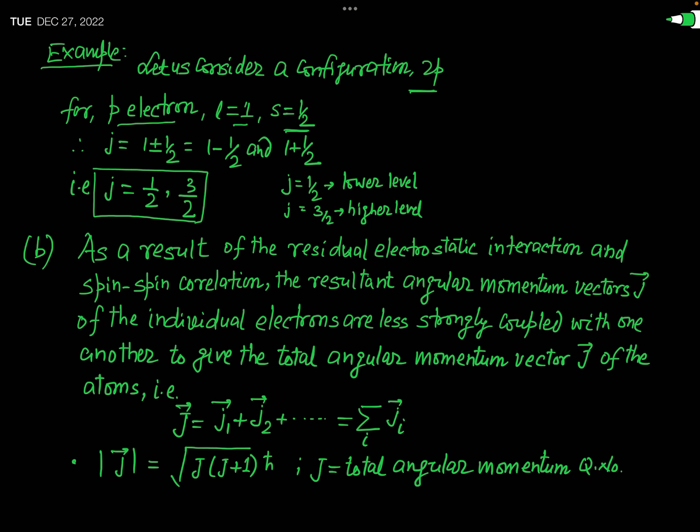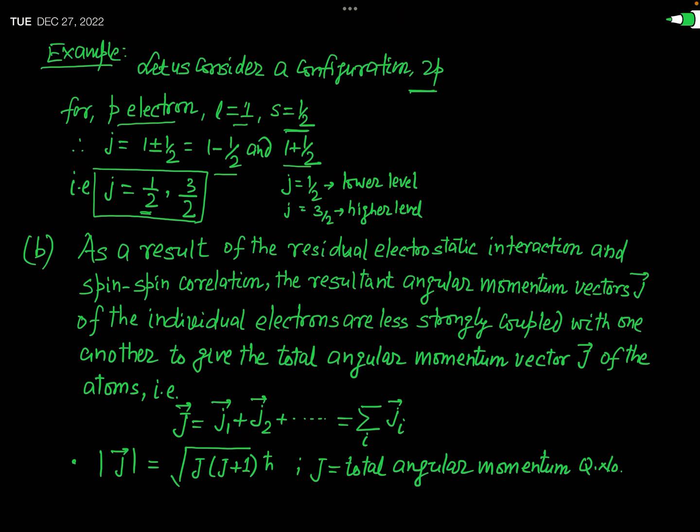So J will be what? J will be 1 plus minus half, or you can say this is equal to 1 minus 1/2 and 1 plus 1/2. 1 minus 1/2 is 1/2 and 1 plus 1/2 is 3/2. So J will actually have two values in this case. First one is 1/2 and another is 3/2.